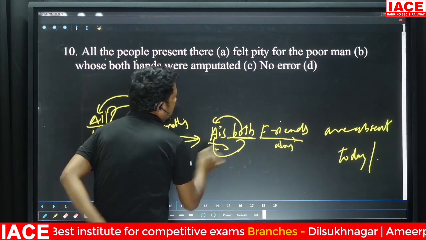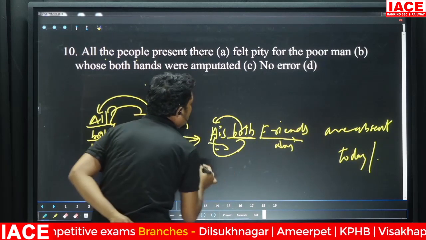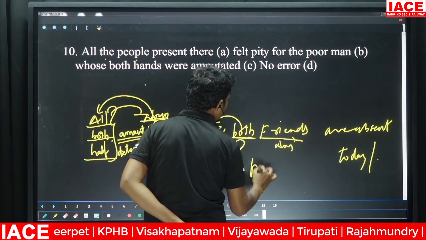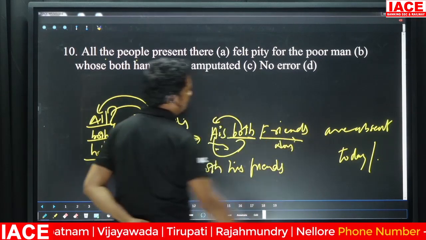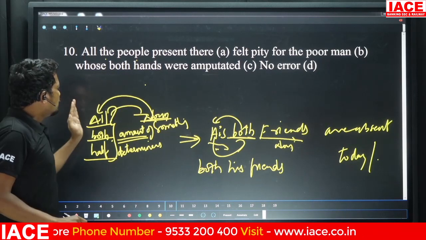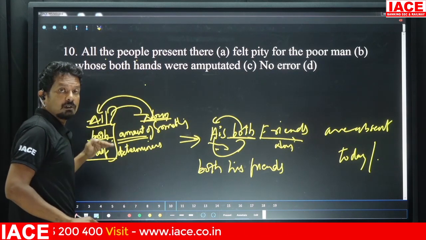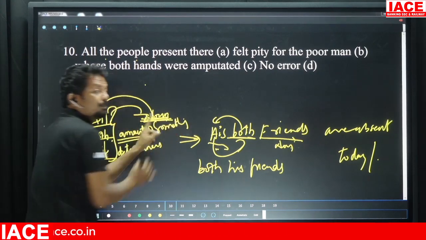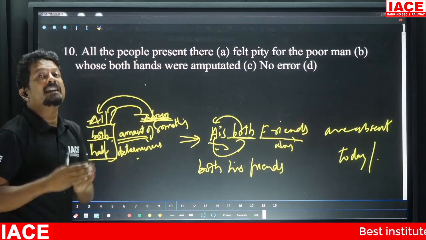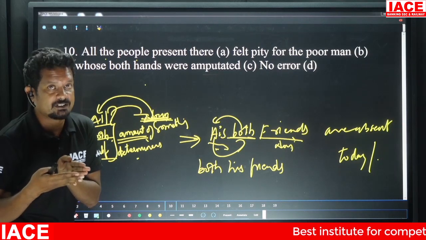So it is not his both friends. We would use both his friends. Both his friends are absent. Whenever you see all, both, half before a noun, these determiners should be placed first.